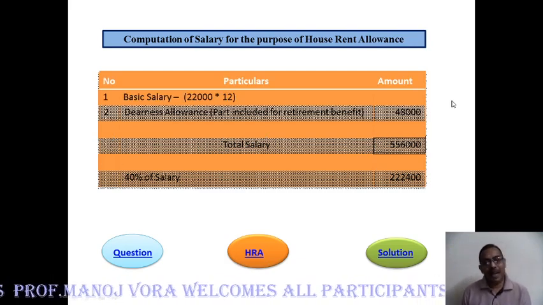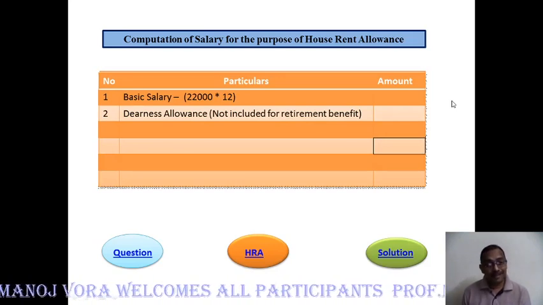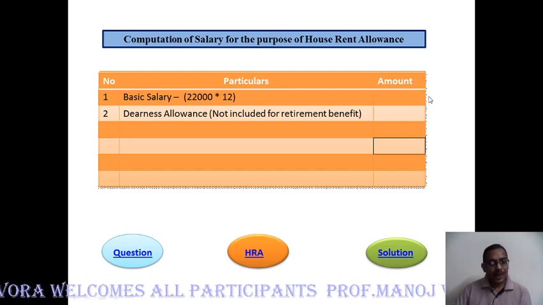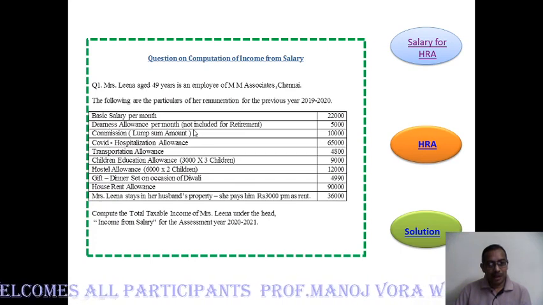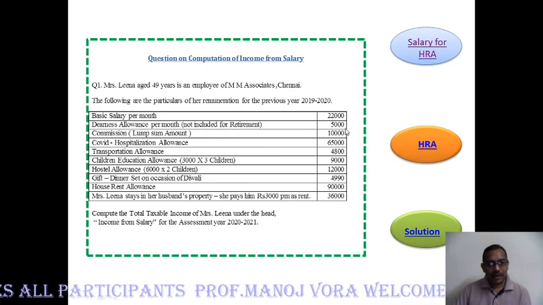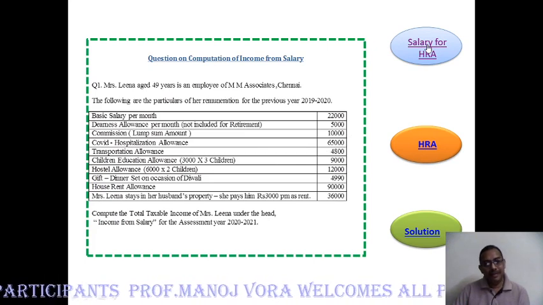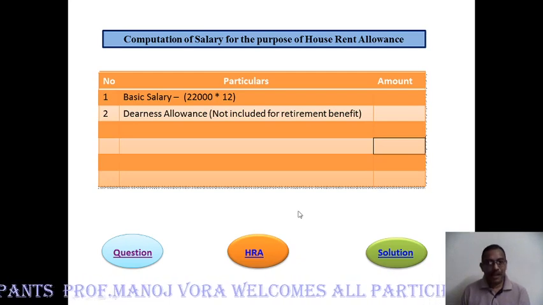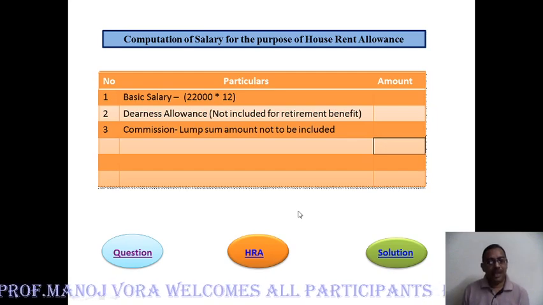Basic salary, as we discussed, the entire amount has to be included in this sum. We know what was given. Let's go and check. They said that dearness allowance per month not included for retirement, 5,000. So what are we supposed to do? Are we supposed to include? No, we will not include it, because it is not included for retirement benefit. And the next is commission. Again, it is a lump sum amount paid.